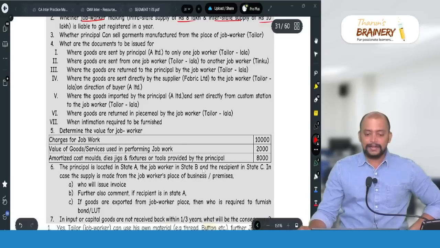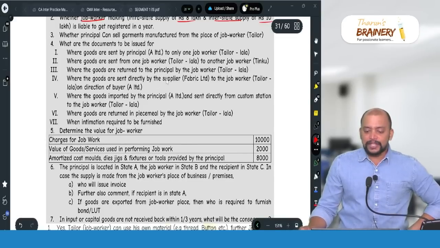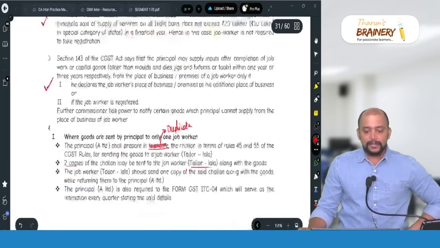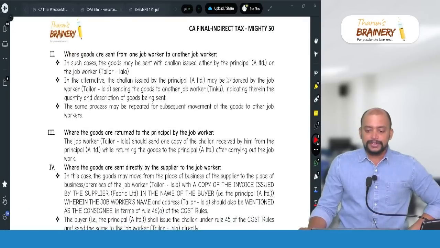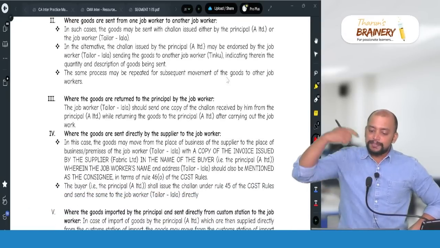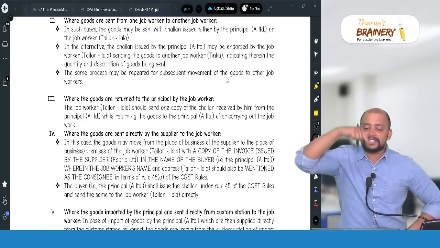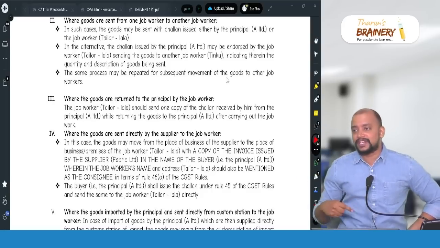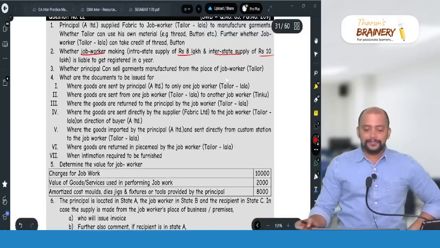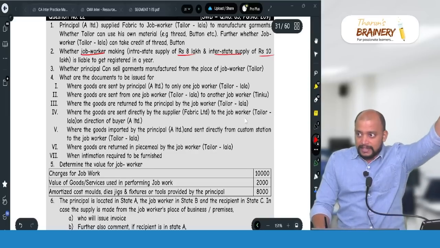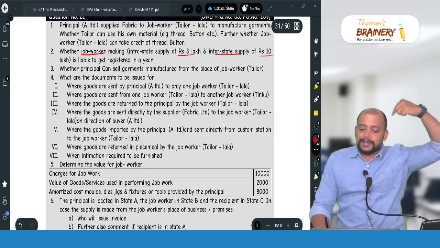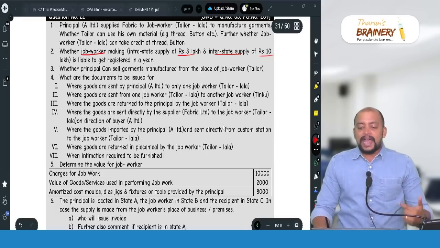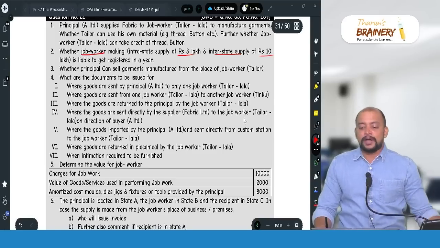Then next case, where the goods are returned to the principal by the job worker. So what will be the treatment related to that? So in that case, the person who is returning, under his delivery challan he need to send, or whatever delivery challan that is given to him, he can endorse a copy of that challan. Then next, where goods are sent directly by the supplier to the job worker. So then the supplier will raise the invoice, bill to ship to invoice. Billing address will be this person, principal, and shipping address will be that job worker.